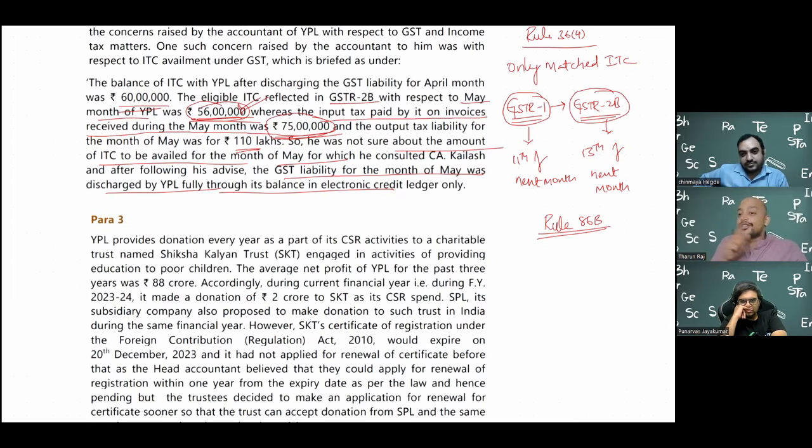If I do that, there is loss of revenue to the government. In a sense, the government will not have cash inflow, because I took credit and adjusted it here, so there is no cash inflow. Already the government spent a huge amount on COVID relief, and now they don't have funds. So to create cash inflow, they brought this rule 86B, and they are telling that out of your gross liability, you pay 1% through the cash ledger, even though you have sufficient balance in the credit ledger.